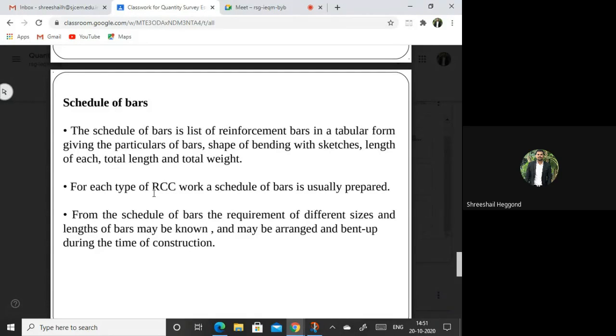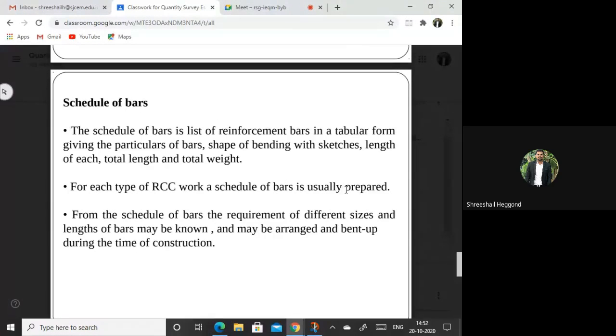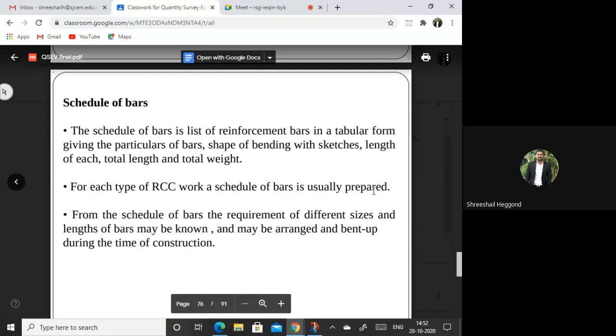Like that, we'll be using one more table for finding out the bar schedules. That will be the schedule of bars. For each type of RCC work, the schedule of bars is usually prepared, depending upon the type of work.